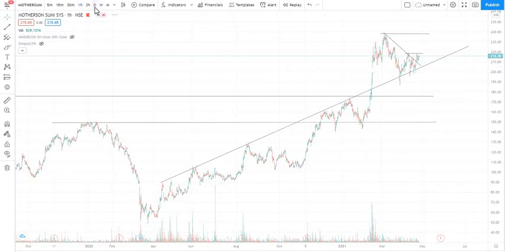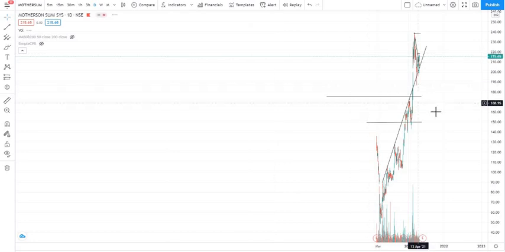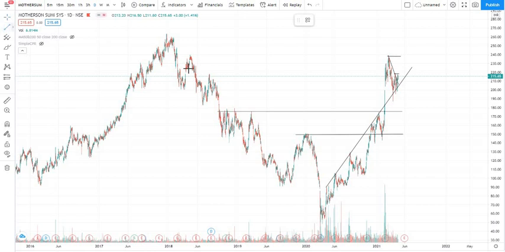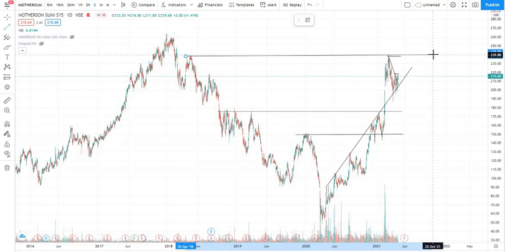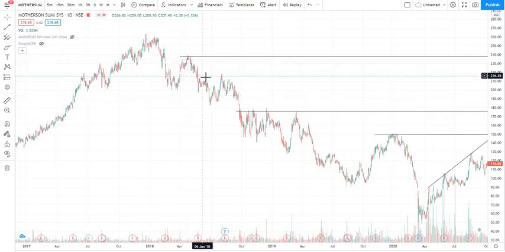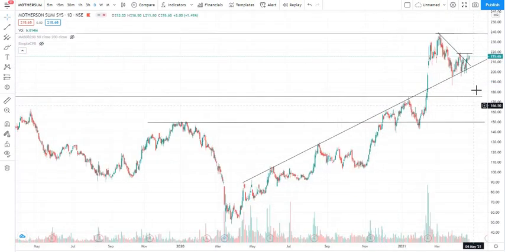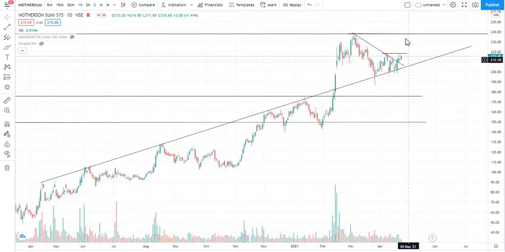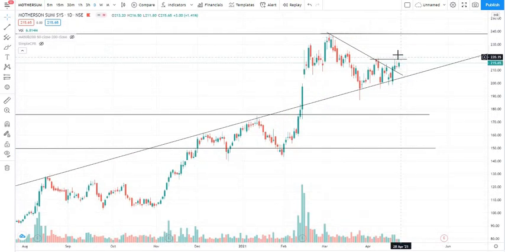I'll show you one more important line we can draw here. Let me switch it to daily time frame. Yes, this is in daily time frame. Now you can see there is one line I can draw here. So here the stock has tested this region and started coming down. This is an important resistance area. At the same level, recently it has touched the line and started coming down. Now the next target, if it gives a breakout above this line, could be this line.